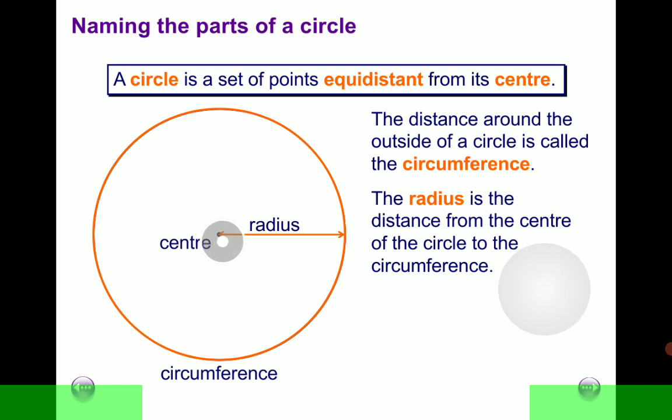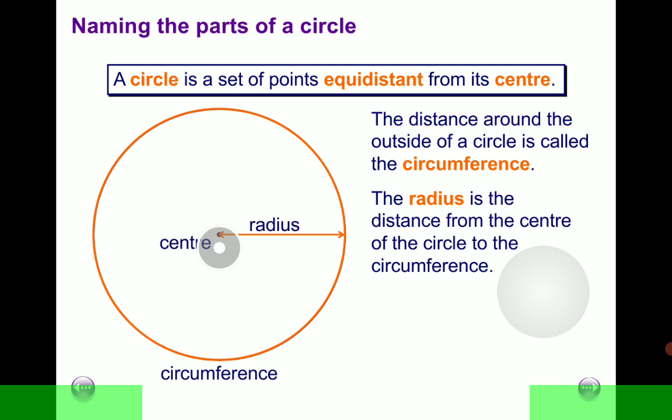If you have more than one, then you have what are called radii, R-A-D-I-I. Radii is the plural form of radius. You can have another radius this way, another radius this way, and so forth. But for the time being, we have this distance here, which is just one radius.